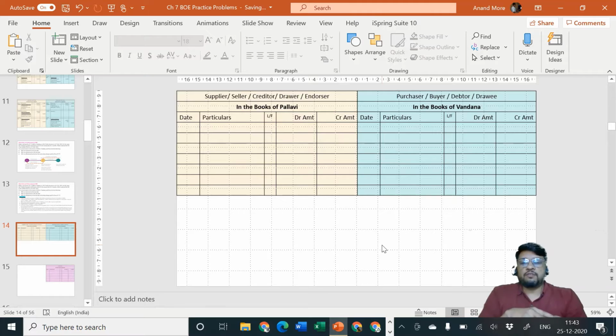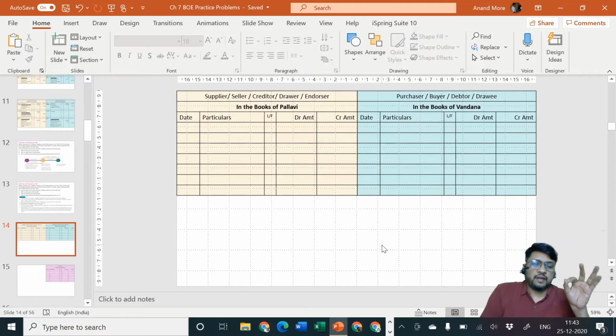Let us consider first of all the first transaction, on 16th of February. Who sold goods to whom? Pallavi sold goods to Vandana. The value of goods was rupees 25,000, but they were sold at a trade discount of 10%, that means 2,500. So 25,000 minus 2,500 goes to 22,500. Trade discount is never recorded in books of accounts. We have studied it in 11th standard. So we are going to consider the net amount of rupees 22,500.